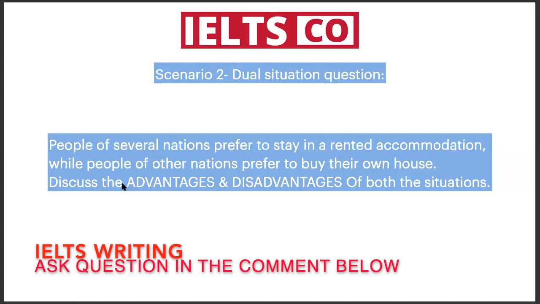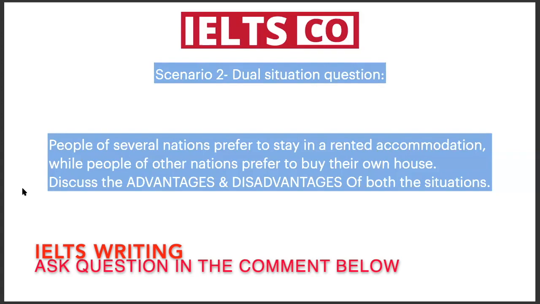Again, I'm saying we are trying to compare and contrast here. If we write one advantage of renting a house in paragraph 1 of the body, we'll write one disadvantage of own house in the same paragraph, so that the comparison is made. And then in the next paragraph, we'll compare the two again.